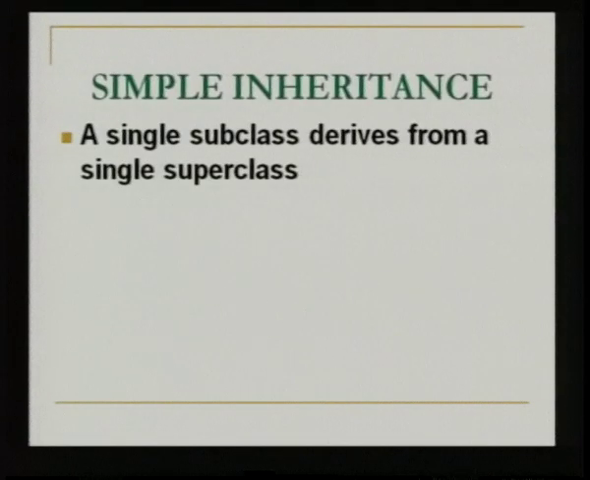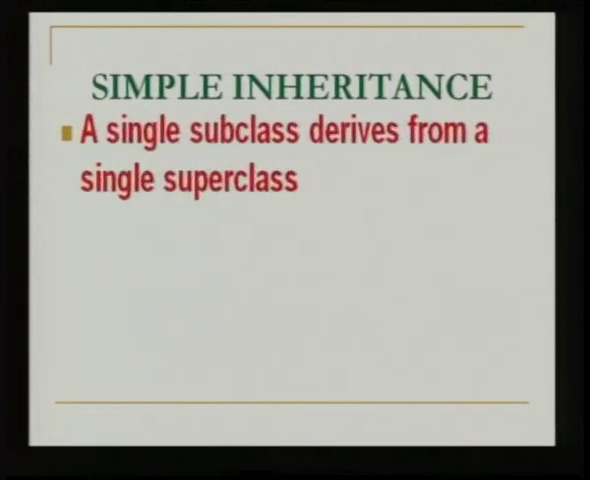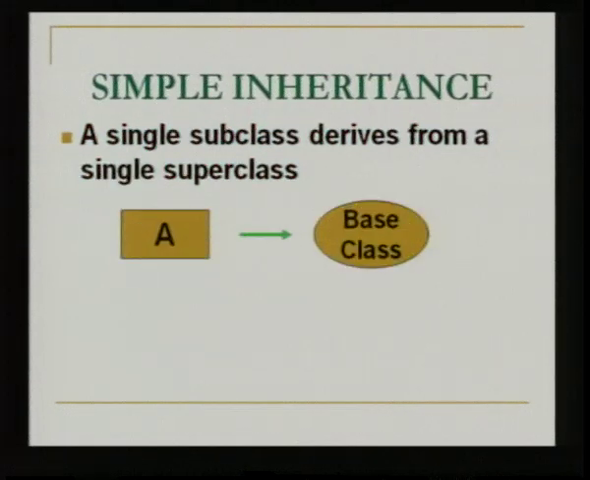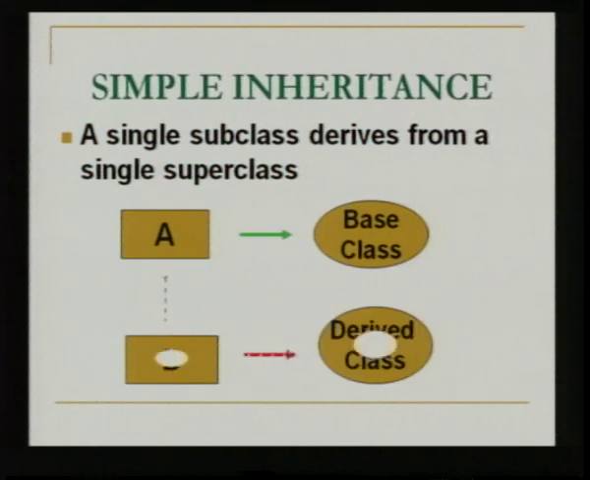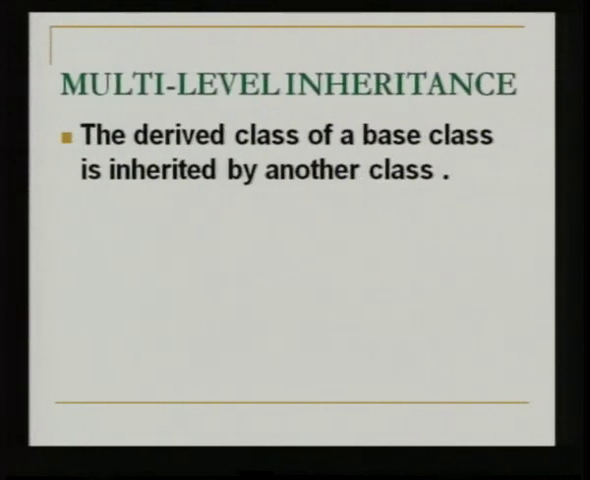Here only two classes are involved, one subclass, one superclass. A single subclass derives from a single superclass. A is the base class, B is the derived class. That is it. This is the simplest form of inheritance. It is also called single inheritance. Multi-level, from the name itself you can identify many levels of inheritance.